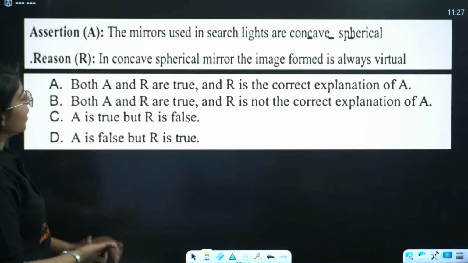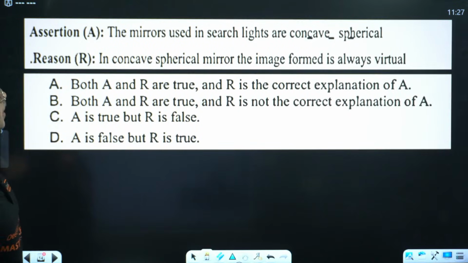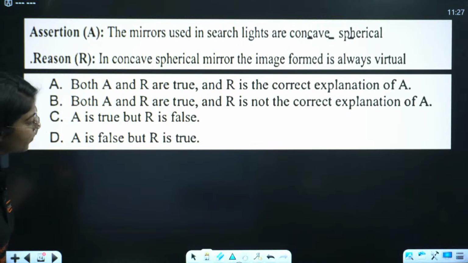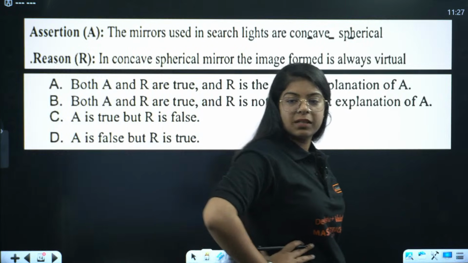Next we have again one more assertion reason question. Let me know the answer. The mirrors used in searchlights are concave spherical. Reason says in a concave spherical mirror the image formed is always virtual. What is the correct answer for this? Let me know.